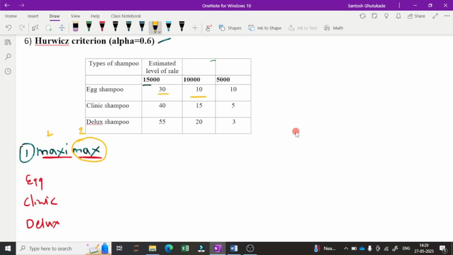So 30, 10 and 10. So these three values come under the egg shampoo. So we are selecting the maximum value because we are focusing on this maximum. So 30 is the profit.